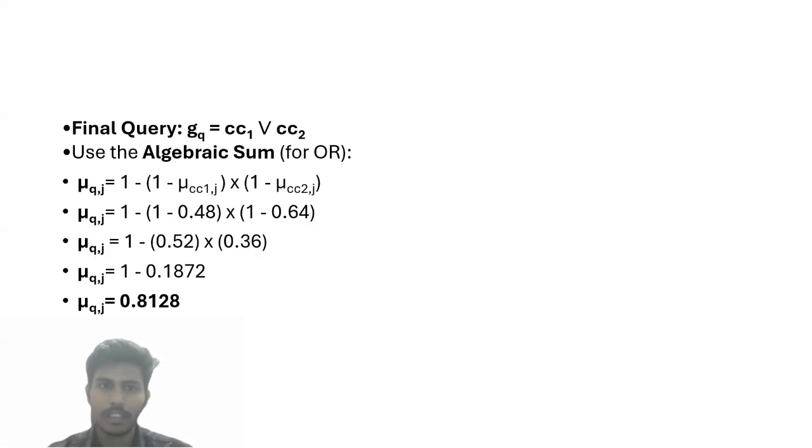Finally, we combine our two component scores using the algebraic sum for OR. The formula is 1 minus the first score times 1 minus the second score.